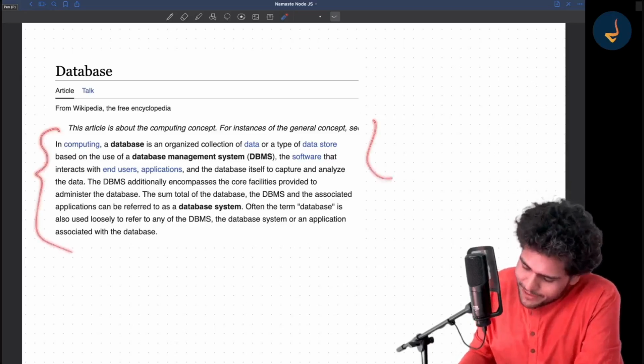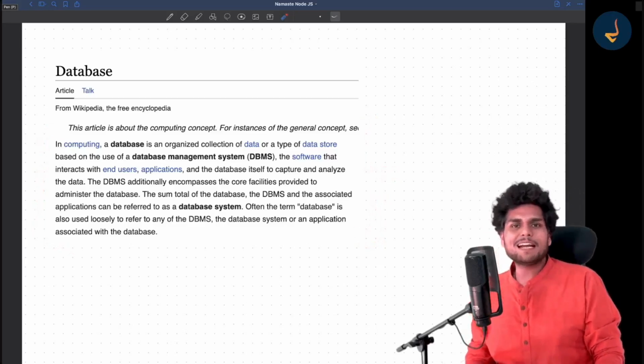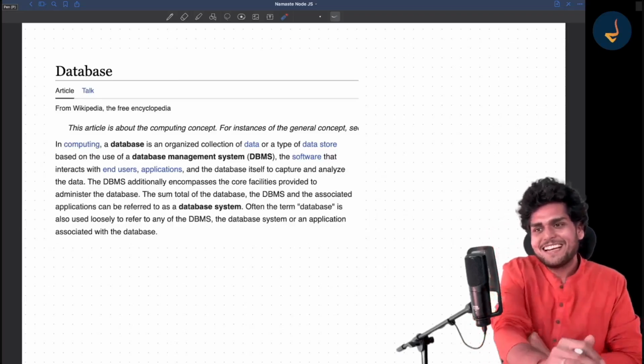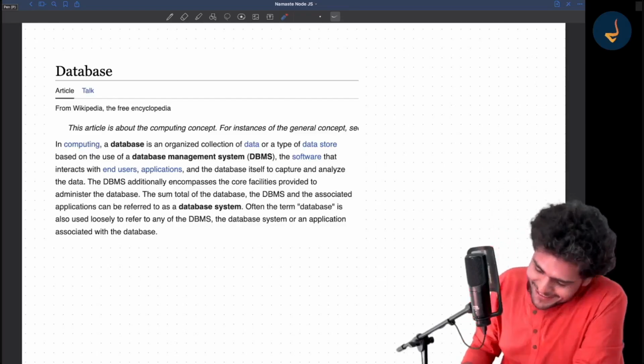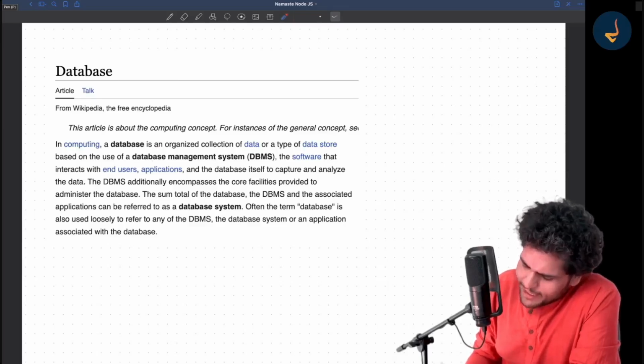Go through this definition. It will make more sense to you. But what I am trying to say is, if somebody asks you in an interview what a database is, you should have a better answer than that it's a place where you store data. You can have a better answer. So basically, let me just quickly go through this also.